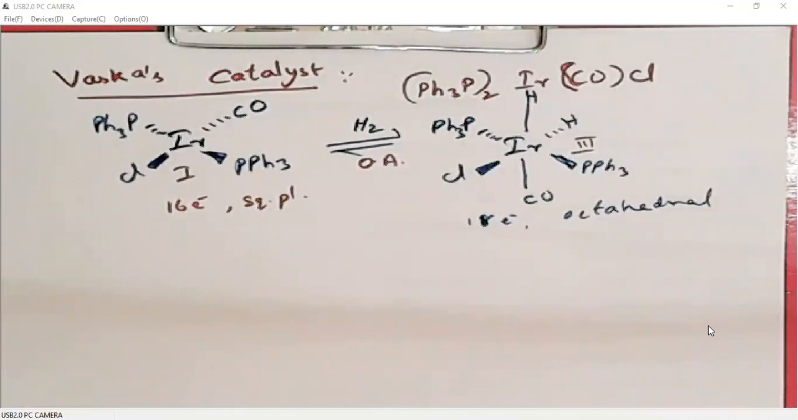So Vaska's catalyst is carbonyl, chloro, bis(triphenylphosphine)iridium(I). It is a square planar complex with 16 electrons around it, so it comes under the examples of 16 electron systems. When we add hydrogen to iridium, it will undergo oxidative addition, so iridium oxidizes from the +1 state to the +3 state. The remaining chemistry is similar.